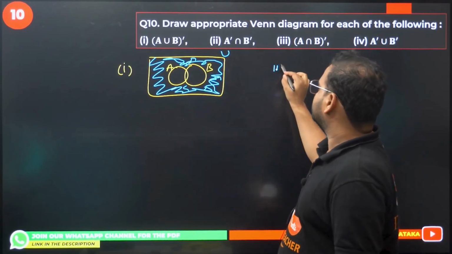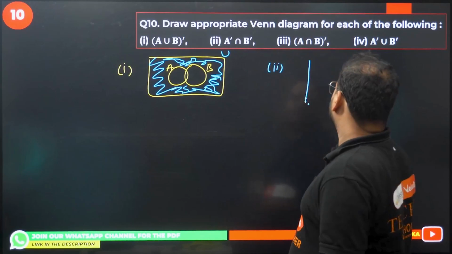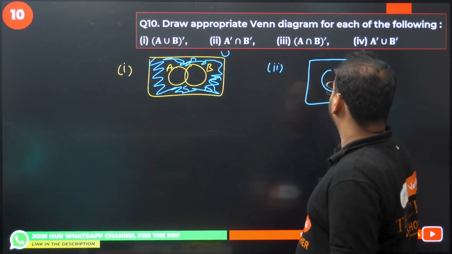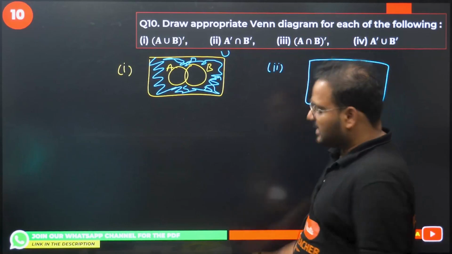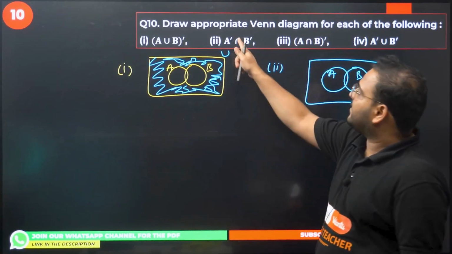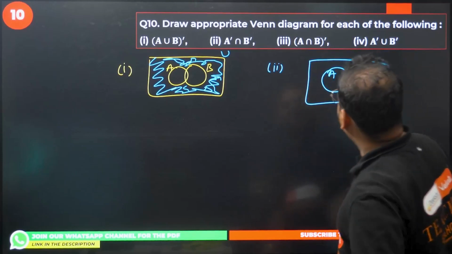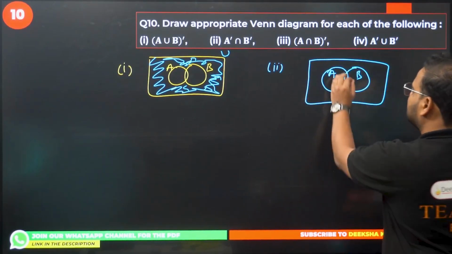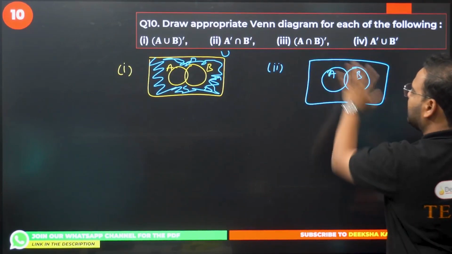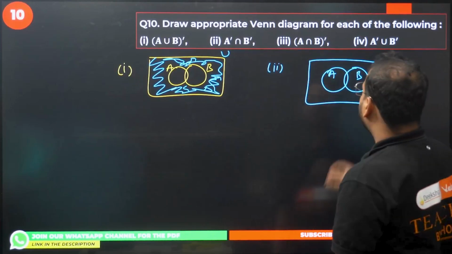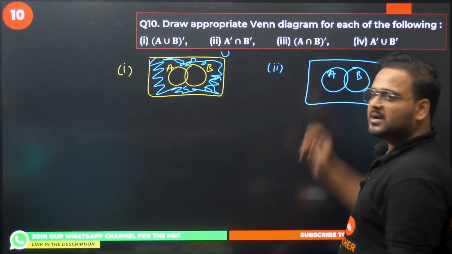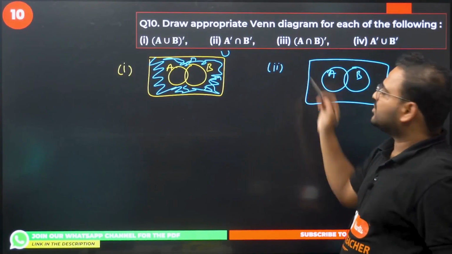Second one, same approach we're going to have. So draw A, B, this is my A, this is my B. What are they asking? A transpose intersection with B transpose. Okay, so A transpose means what? A transpose means everything but A. So basically cover the A, rest all is A transpose. What's the meaning of B transpose? Cover the B and rest all is B transpose. They're saying intersection of that.